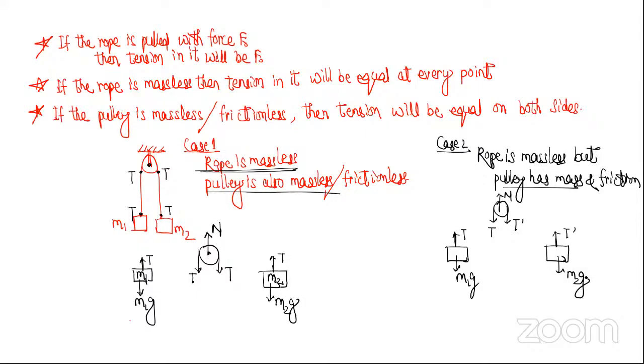If you understood case 1 and case 2, raise your hand. Now let's say I make case 3. Case 3: the rope also has mass, and the pulley also has mass and friction. Then what will happen? Draw it yourself. Case 3, draw it yourself.